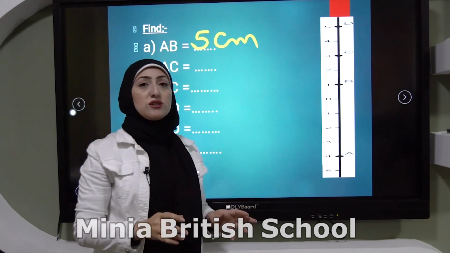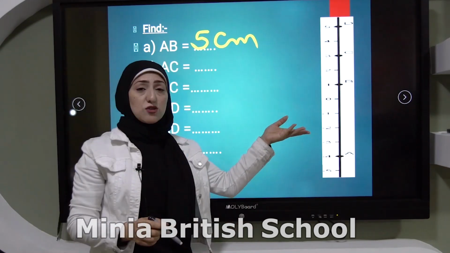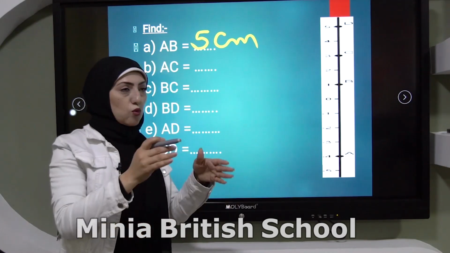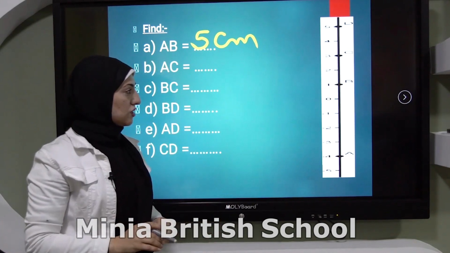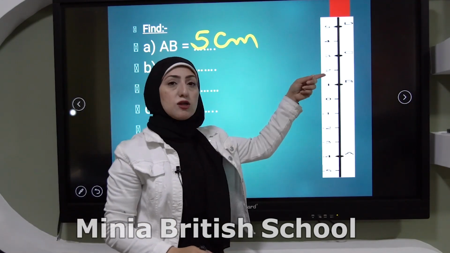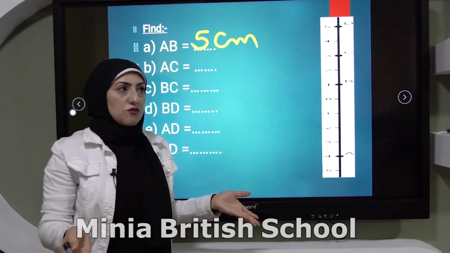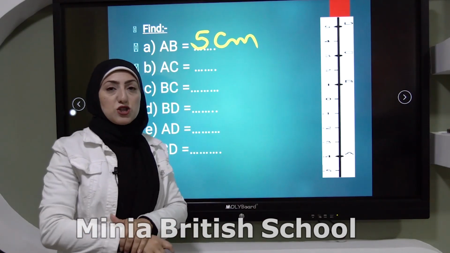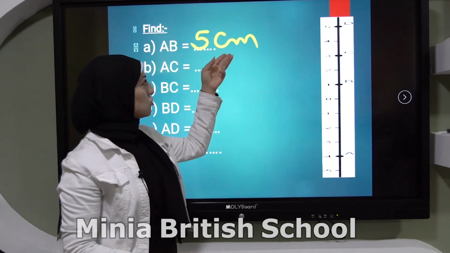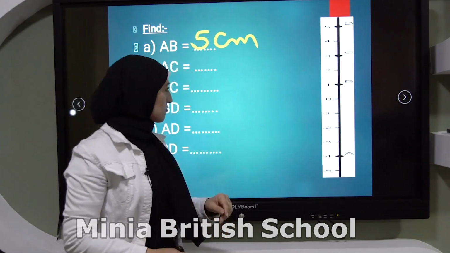I can use an easier way by a rule. It's the absolute value of the starting point minus the ending point, or the opposite, it doesn't matter. So I can say -4 minus 1. It's -5, but the distance can't be measured by negative, so it will be 5 centimeters or 5 units.